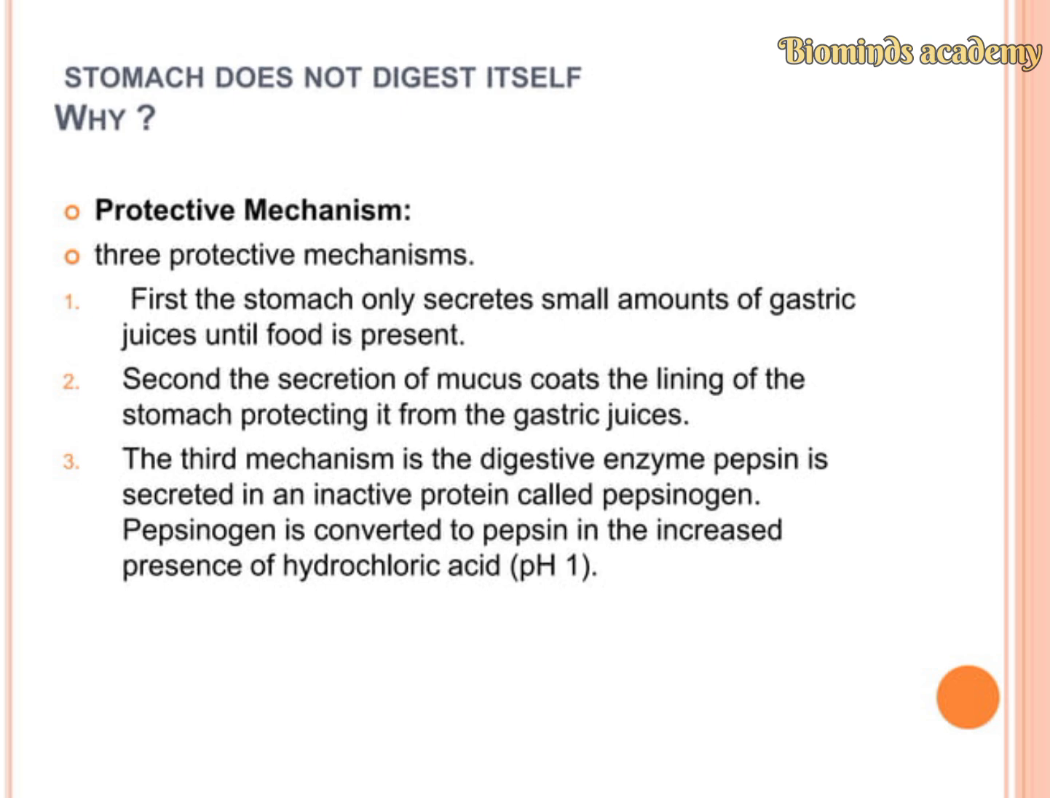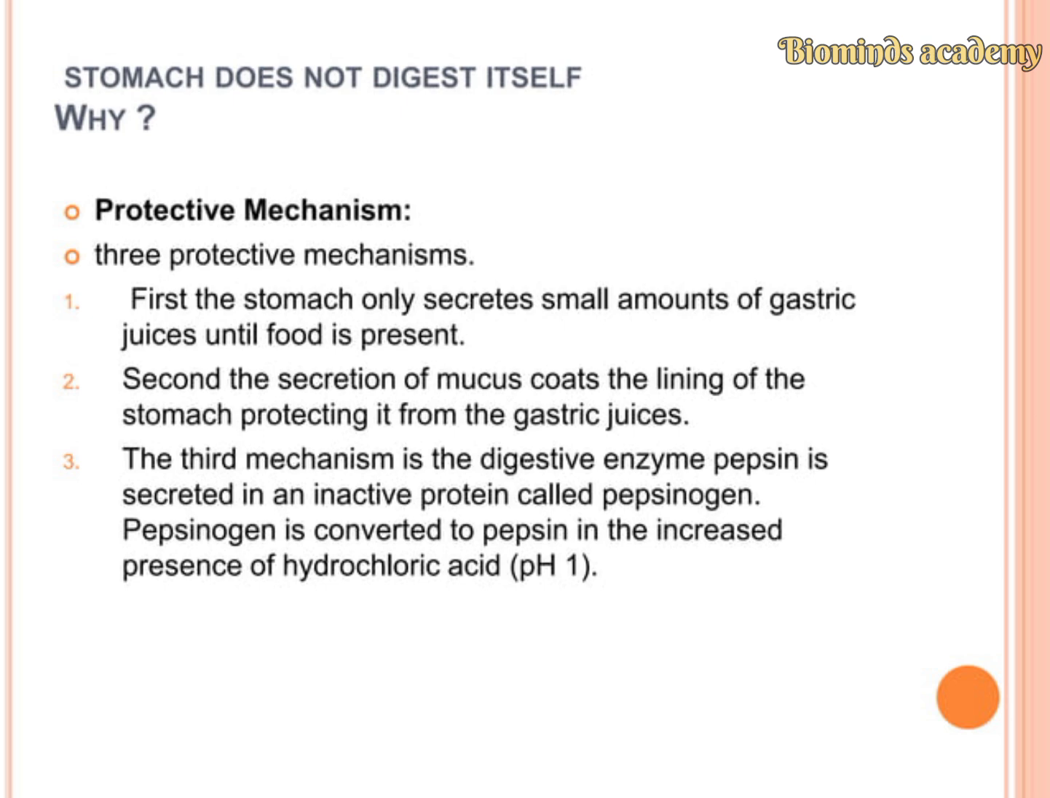Why? It has protective mechanisms. There are three of them. The first one is that the stomach only secretes small amounts of gastric juices until food is present. After the food comes, it secretes more gastric juices. The second one is the secretion of a mucus coat lining the stomach, protecting it from the gastric juices.